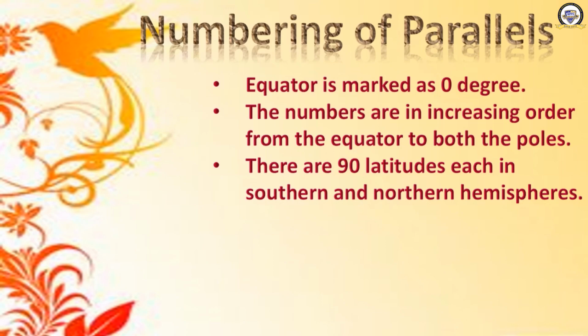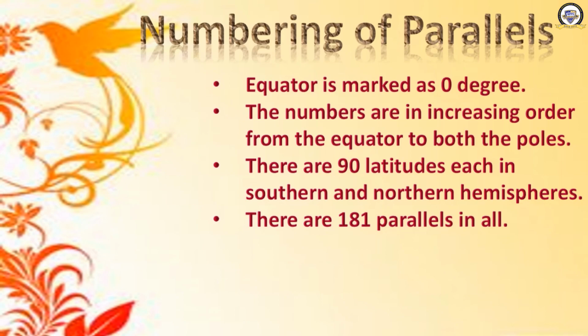How many are there? How can you get it? Okay, 90 on the top and 90 at the bottom. So, what is the number? 180. So, is it that there are 180 latitudes on the earth? Yes? No, it is not 180. There are 181 parallels in all.